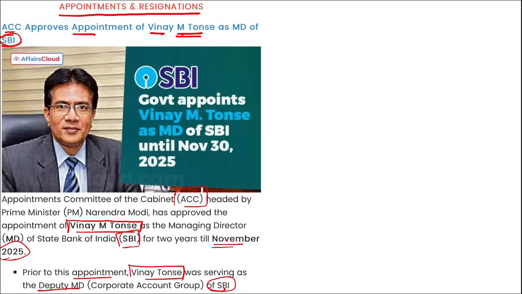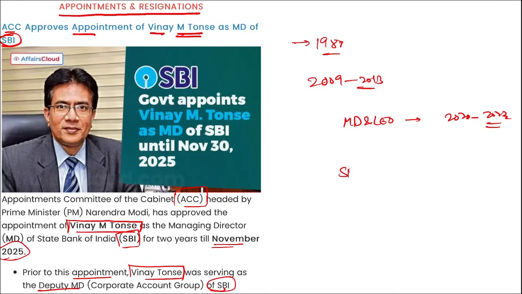Correct? Then remember, Vinay M. Tonse joined SBI as a probationary officer in 1988 and has worked in various capacities. Then he also headed the operations at SBI Osaka branch in Japan as Chief Executive Officer from 2009 till 2013, and he has also served as Managing Director and Chief Executive Officer of SBI Fund Management Limited from 2020 to 2022, and now he has been appointed as the Managing Director. Then if we talk about State Bank of India, who is the Chairman? Dinesh Kumar Kharaji. Headquarters is in Mumbai, Maharashtra, and it was established in 1955.